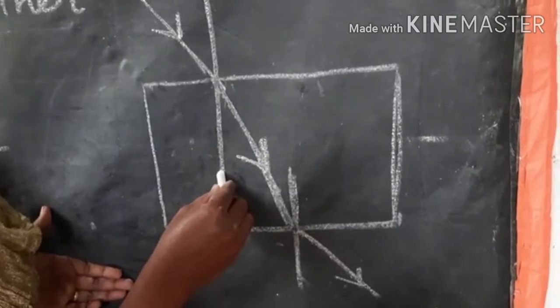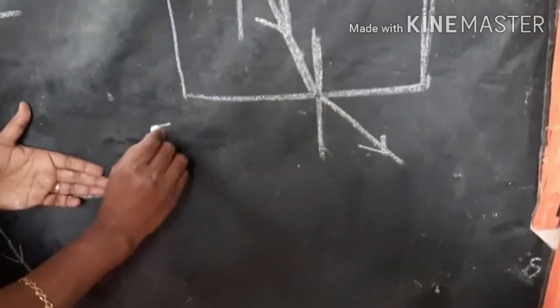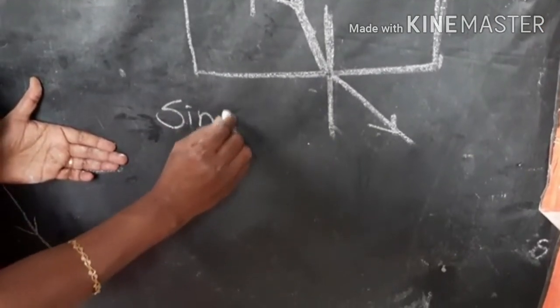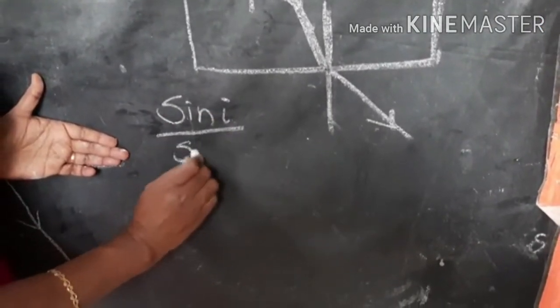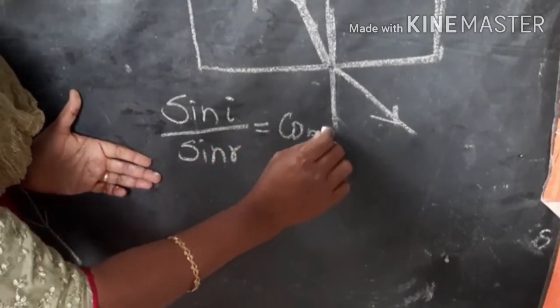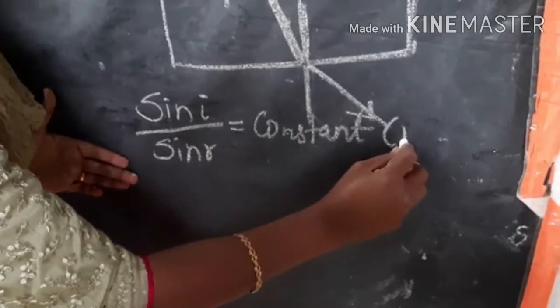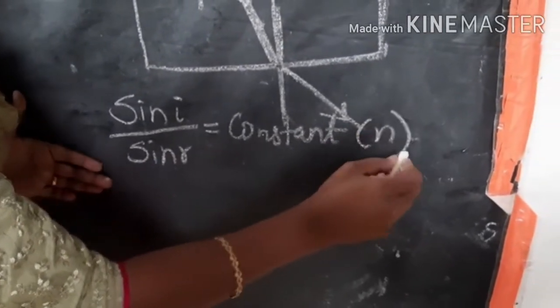The second point is the ratio of sin I by sin R is a constant. This constant value is denoted by letter small n.